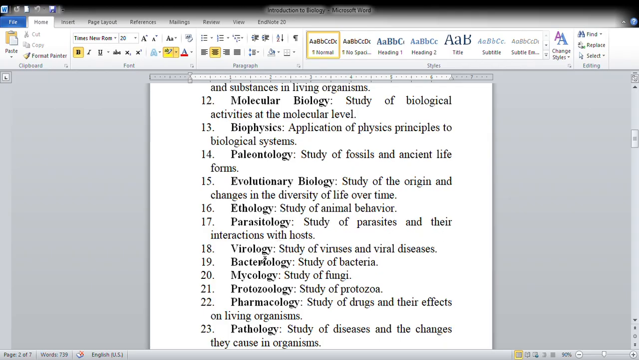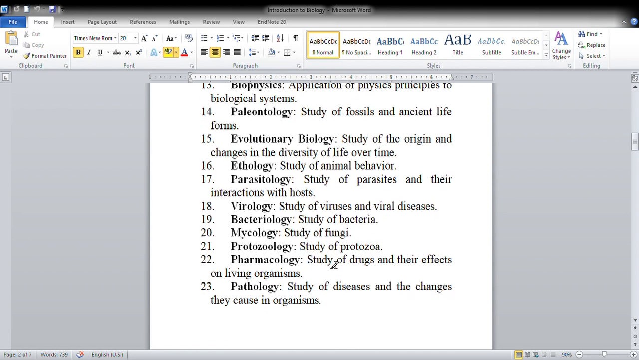Virology, study of viruses and viral diseases. Bacteriology, study of bacteria. Mycology, study of fungi. Protozoology, study of protozoa. Pharmacology, study of drugs and their effect on living organisms is known as pharmacology. Pathology, study of diseases and the changes they cause in organisms.